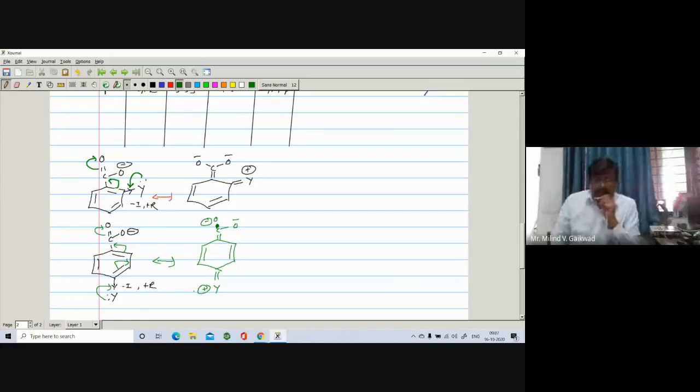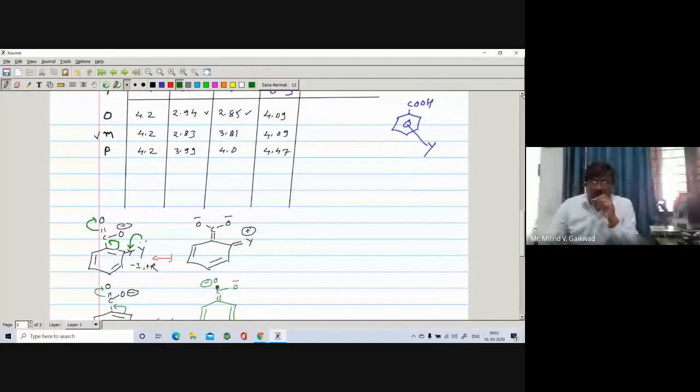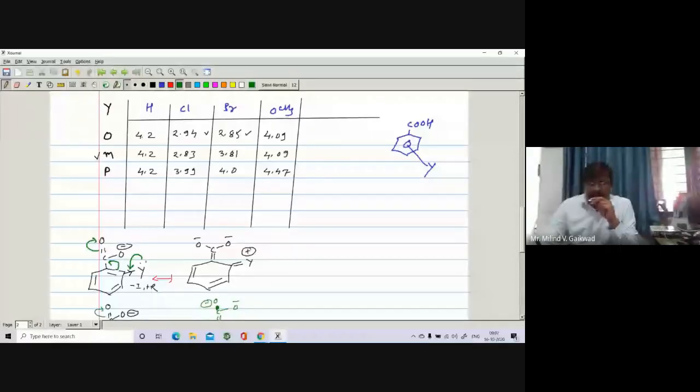So we have seen that if Y has one lone pair, it exhibits plus R, and it is involved in delocalization, and if Y is at the para position, it is also involved in delocalization. So this Y, chlorine or bromine, both exhibit plus R. So here we have to check whether it will assist the cleavage of the OH of COOH very easily or not.